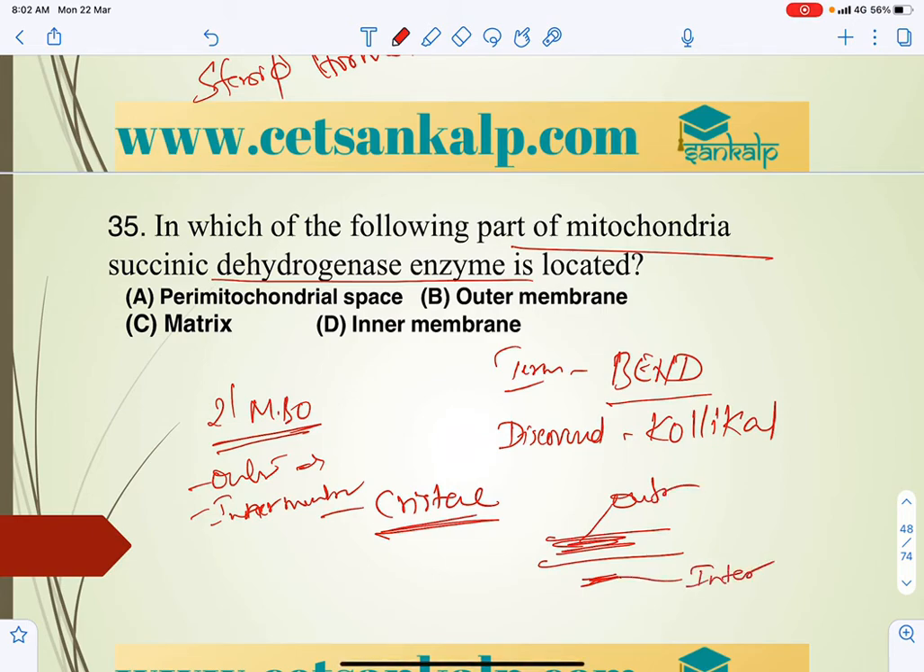In the inner compartment there is the matrix. Generally in the inner membrane, the enzyme succinic dehydrogenase is present. So this is the inner membrane. The outer compartment is also called the perimitochondrial space.